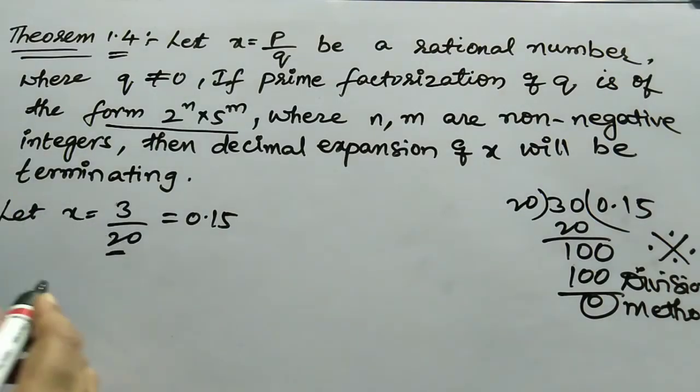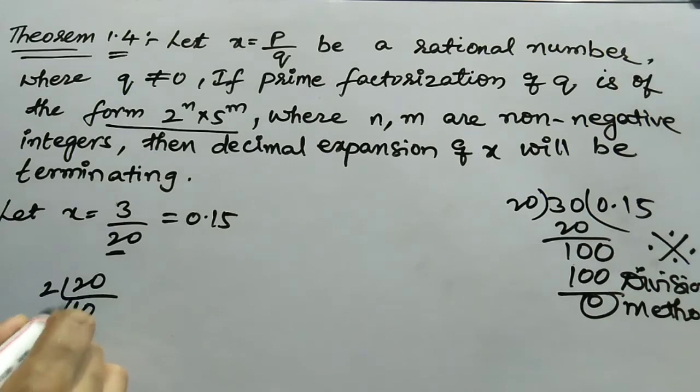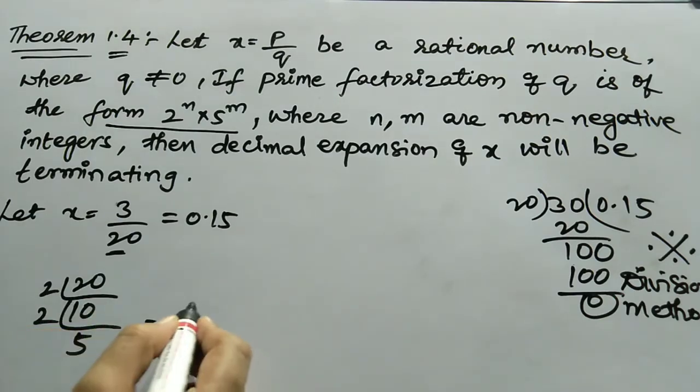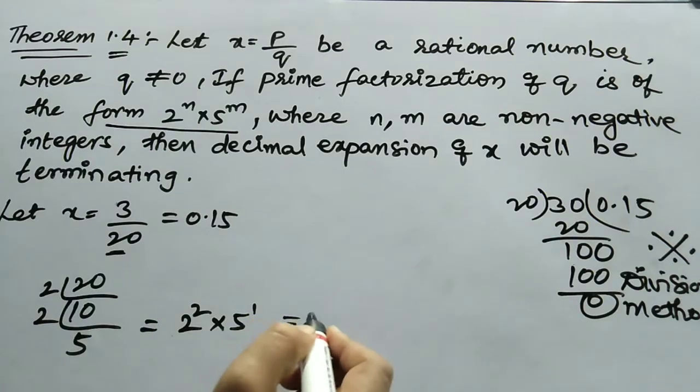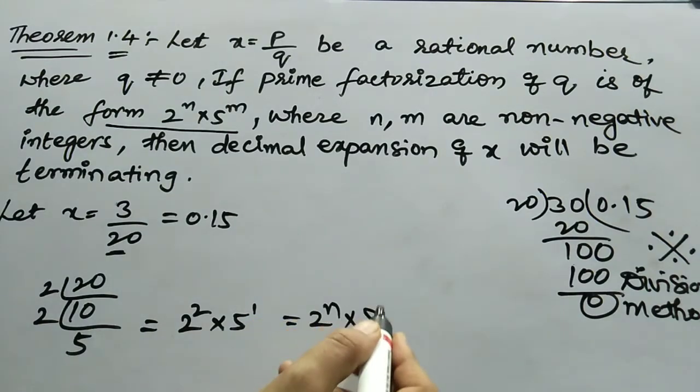20. Just find out the prime factors of 20. 2 ones are 2, 2 tens are 20, 2 fives are 10. So what are the factors you got? 2 to the power of 2, 5 to the power of 1. It is in the form of 2 to the power of n into 5 to the power of m.